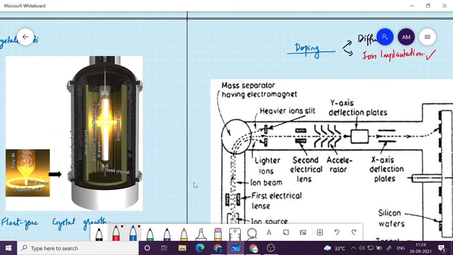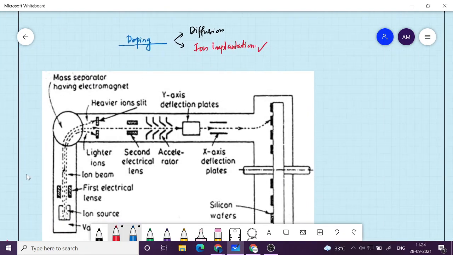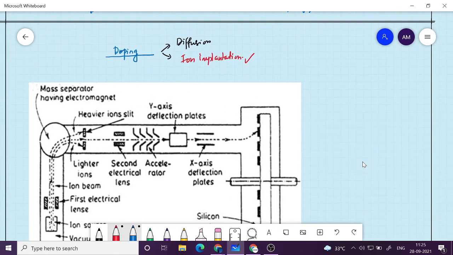But if you want to dope it later, like you want to make a wafer which is pure, that means intrinsic silicon, no other impurity is present, it's a pure crystalline, and then if you want to convert that pure crystalline into doped, that is you want to add impurity purposefully in order to modify its conductivity property. So n-type and p-type has better conductivity than the pure silicon. So if you want to tune the conductivity, then you need to do doping, and doping can be done in two different ways. One is diffusion, other is ion implantation.